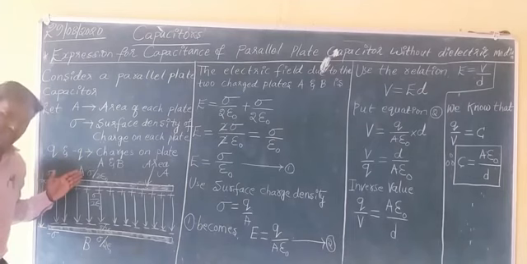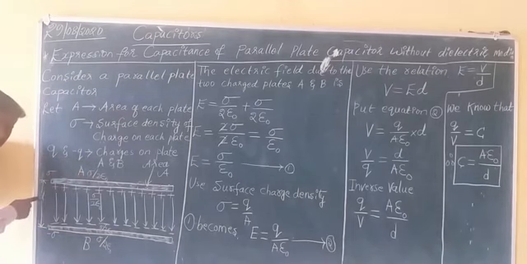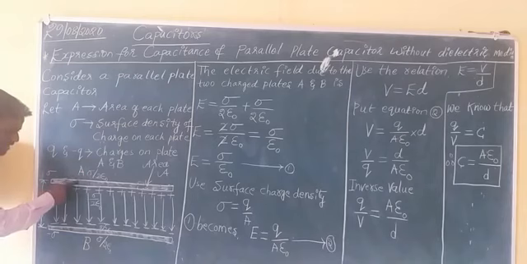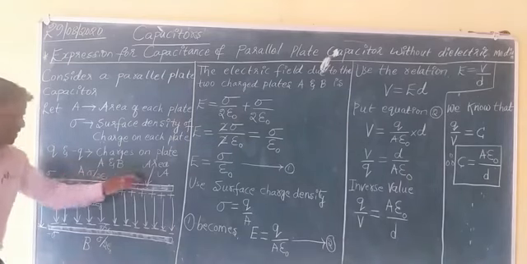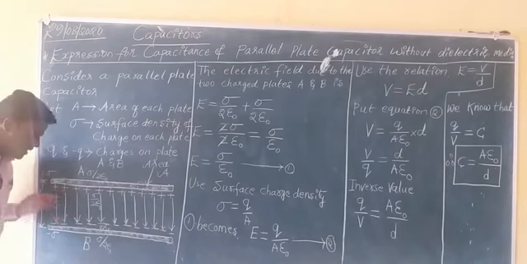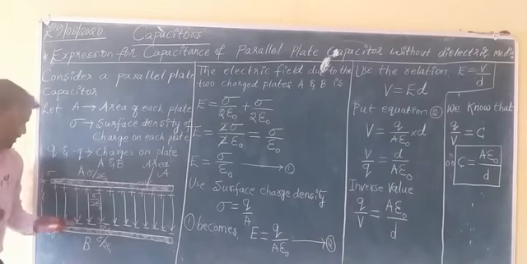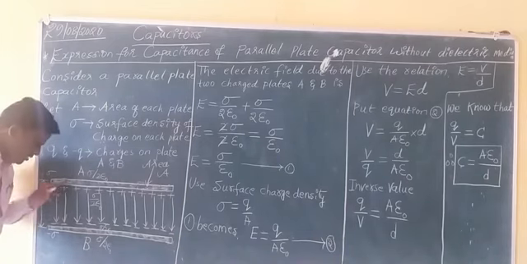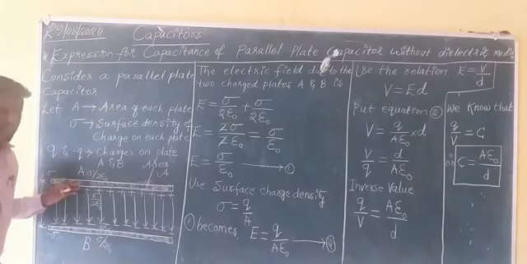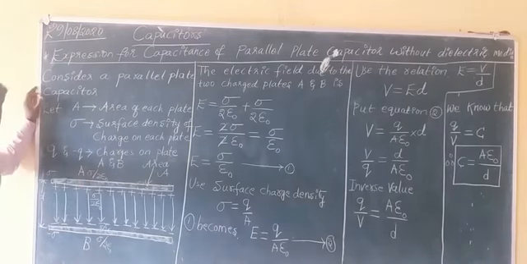For such calculations, the value of d is much smaller than the dimensions of conductor A and conductor B. Therefore this whole system is considered as an infinite plane sheet. For an infinite plane sheet, according to Gauss law, you derive one expression: the electric field intensity at a point is E equals sigma by 2 epsilon naught.